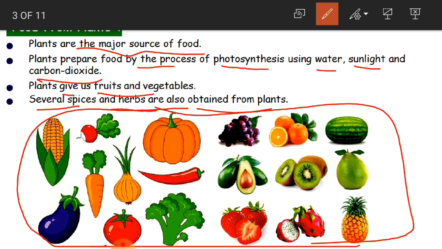So not only fruits and vegetables like you have in the picture, they also give us several spices and herbs, like cinnamon. And herbs, what are herbs, children? Like mint, coriander, curry leaves and all that are herbs. They are all obtained from plants.